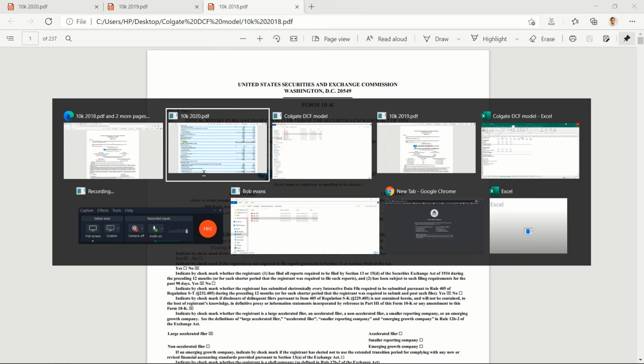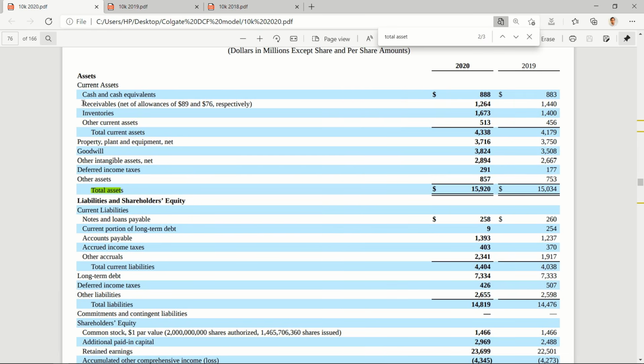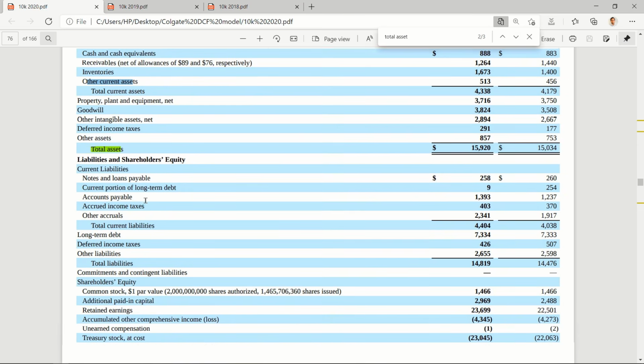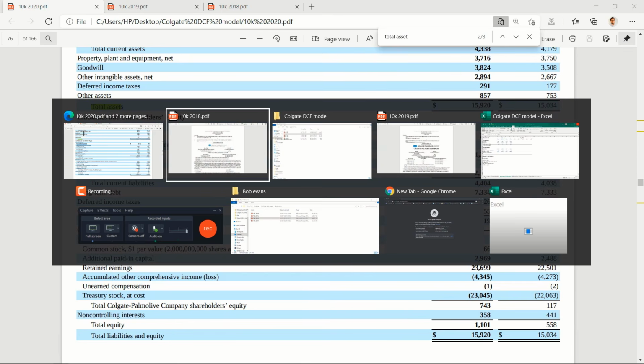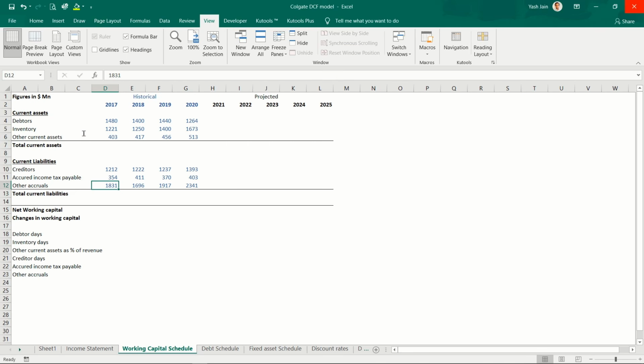Firstly, enter current assets, that is receivables, inventory and other current assets, and then in liabilities enter accounts payable, accrued income taxes and other accruals. This will form part of your current liabilities. Do not enter notes and loans payable and current portion of long-term debt; this will be considered under financing activities, right? So get ready with your historical data in the working capital schedule.